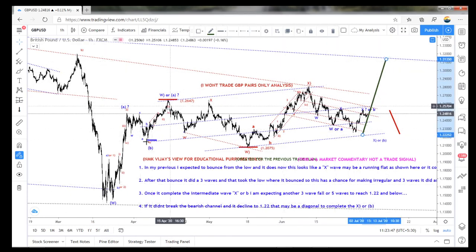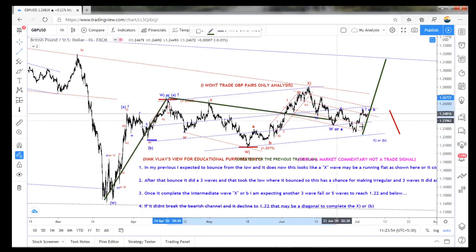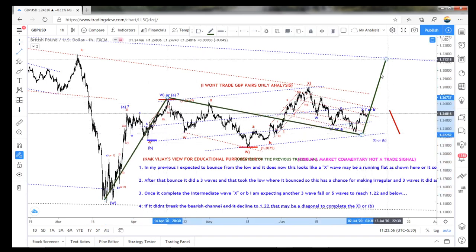So this whole thing becomes an ABC. So A, the whole thing becomes B and C.